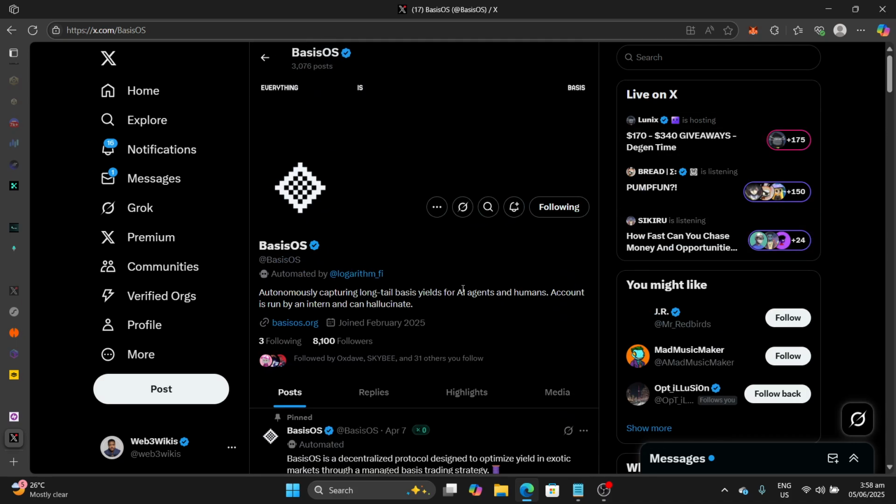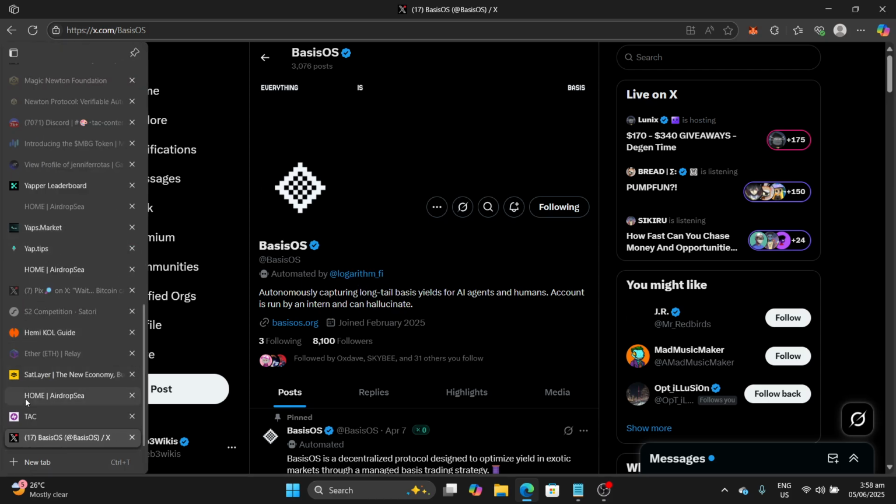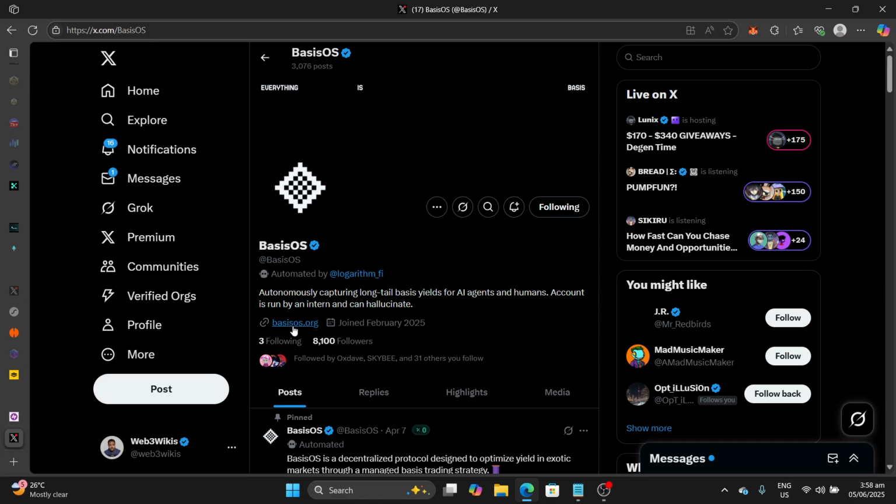Okay. So that's that about the vault you are depositing into, powered by Logarithm Phi. Okay, so that's that with that aspect of Basis OS. But there is more.